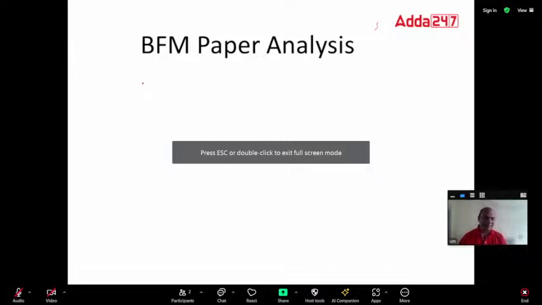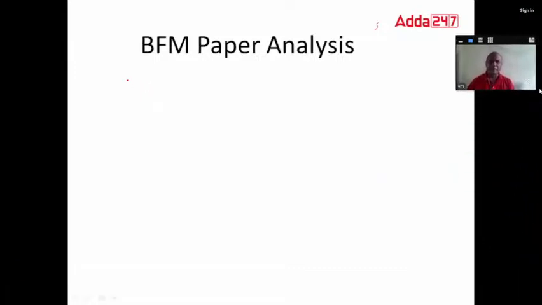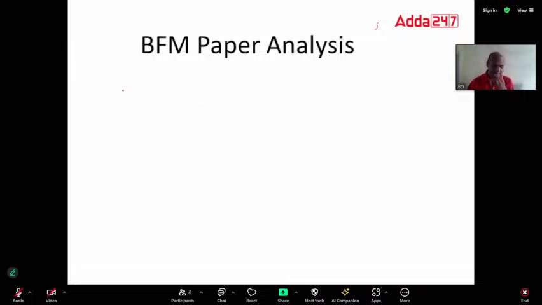So today we are doing the BFM paper analysis. Let's do it very fast, because there are others who want to go for the papers also. So how was the paper, everyone?